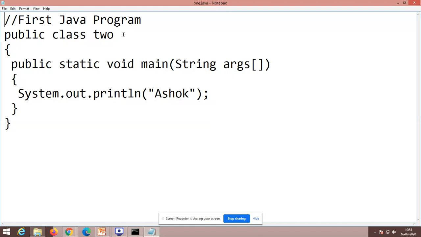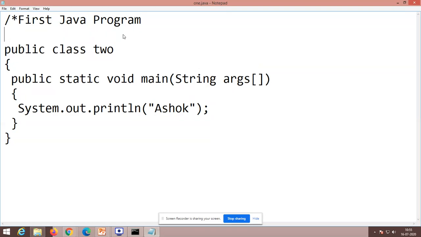slash. It represents your comment line. Okay. If it is a multi-line, it could be like this. First Java program, and I'm going to export on the second line. Authored by RIP. So this could be the multi-line comment statement. Okay. So single line comment statement, double slash, and a multi-line comment statement will come like this. Slash, asterisk, and that corresponding statement.